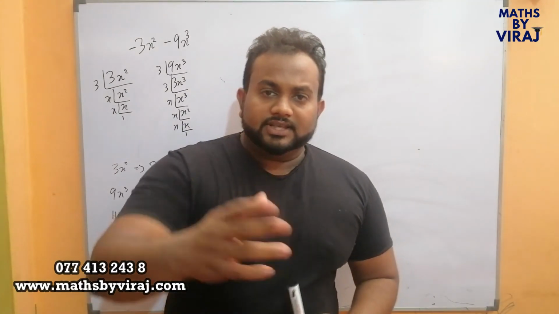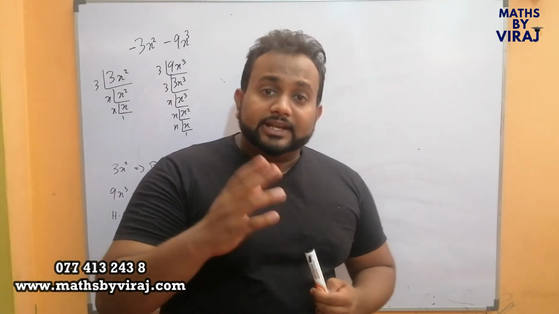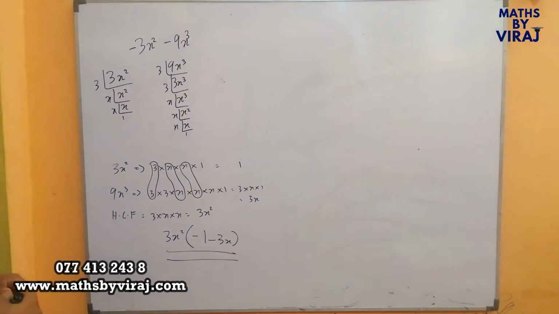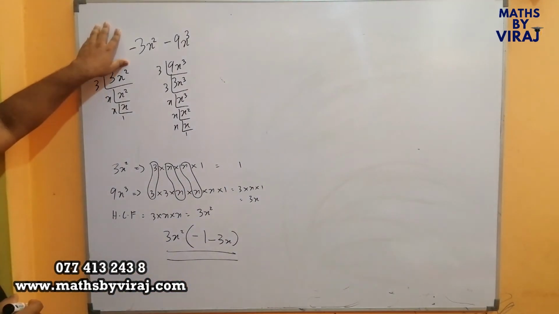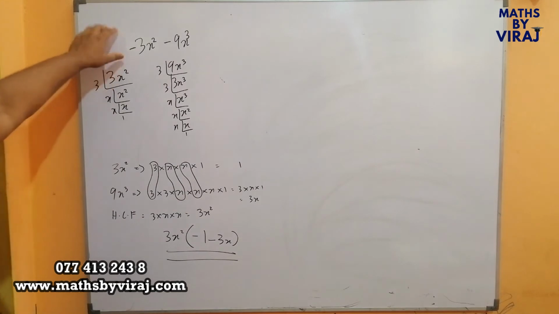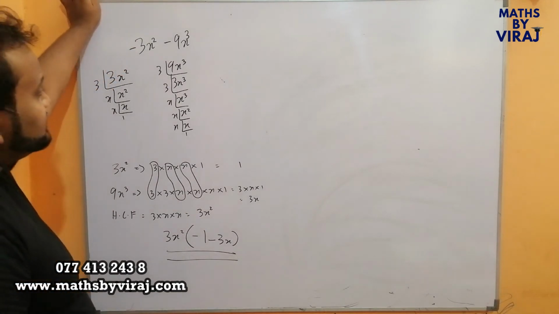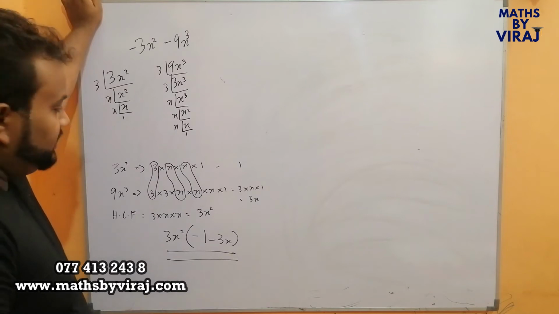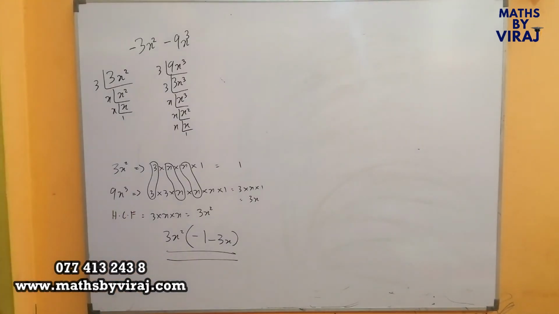Right, children? Let's try to understand factorizing a bit deeply. The same example that I did previously, minus 3x squared minus 9x cubed. Now, when I factorize, I got this final answer.